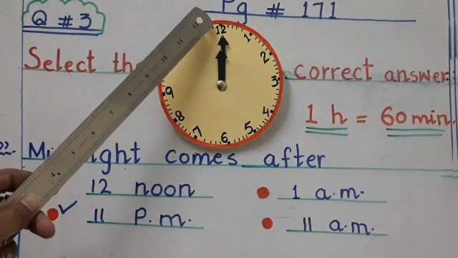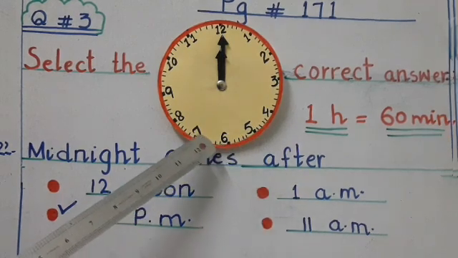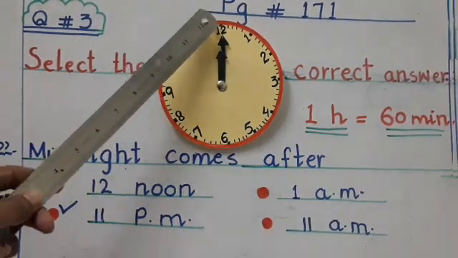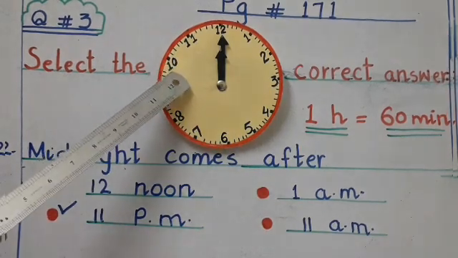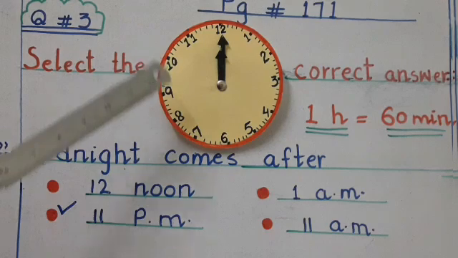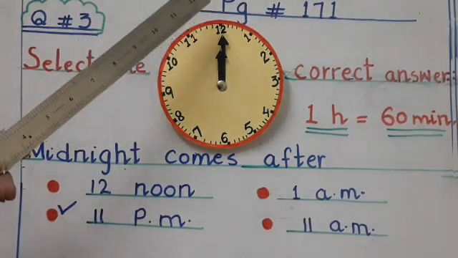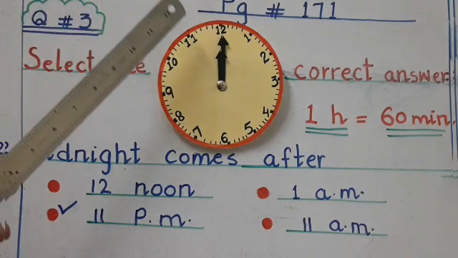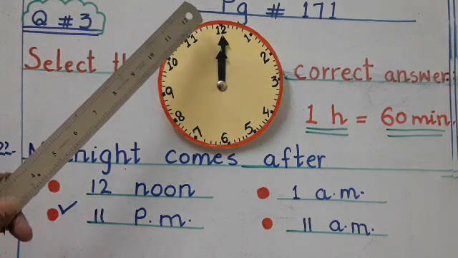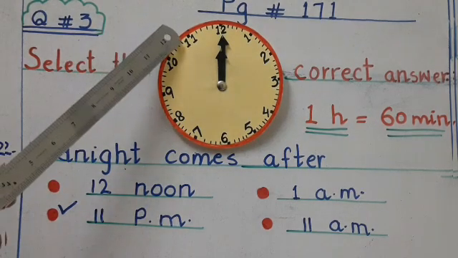So after 12 noon, p.m. has started: 1 p.m., 2 p.m., 3 p.m., and in the same way these are p.m. After 12 noon the time is in p.m. So then 10 p.m., then 11 p.m. It means after 11 p.m. midnight started, because after 11 p.m. the time is 12 midnight. So midnight comes after 11 p.m.